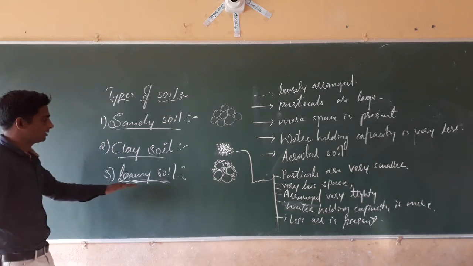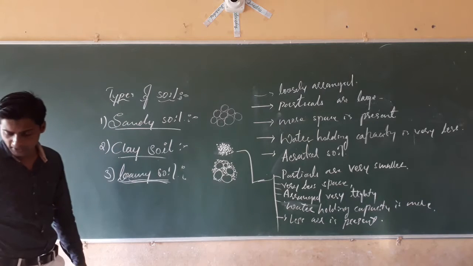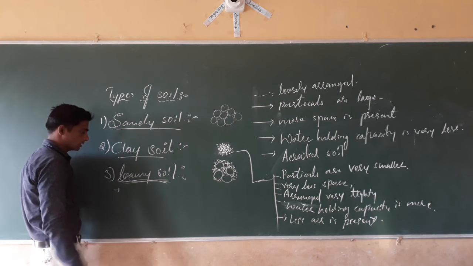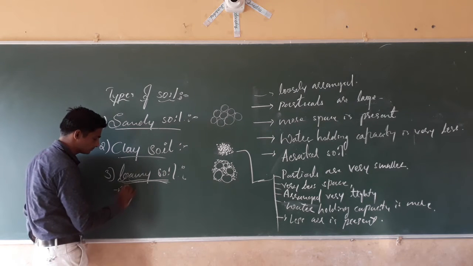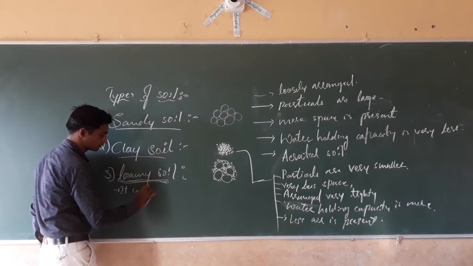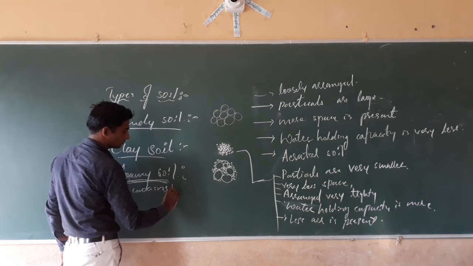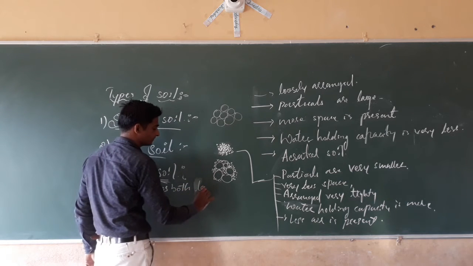Next, come to the properties of loamy soil. Here, what happens? It contains both larger and smaller particles.